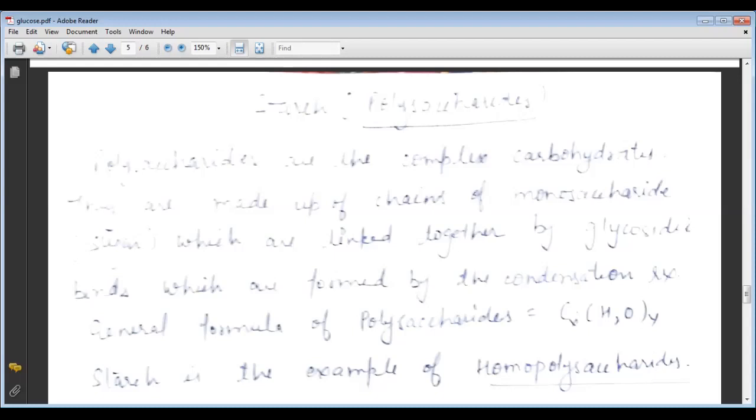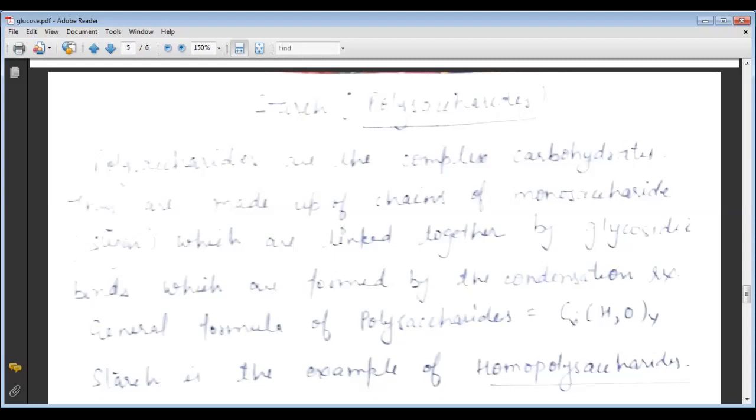We know the molecular formula of starch is (C6H10O5)n. It is the molecular formula, and now occurrence. We know that polysaccharides are complex carbohydrates. They are made up of chains of monosaccharides, or sugars, which are linked together by glycosidic bonds formed by the condensation reaction.